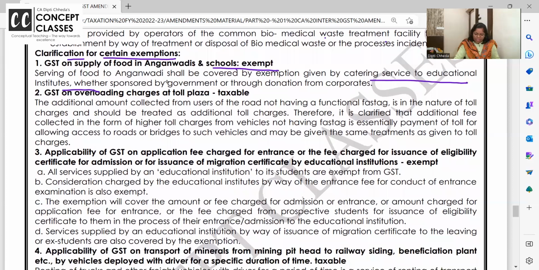Next, overloading charges at toll. All the tolls now we are using those FASTag and it is scanned and all, no payment of the toll charges. Sometimes if balance is not there or the FASTag is not working, on the toll charges I need to pay overloading charges. Toll charges so I'm paying, but they have overloading charges, because FASTag is not there and it is mandatory. So will the GST be chargeable on all? Answer is yes. Toll charges पे तो लगेगा, overload charges पे भी GST is payable.